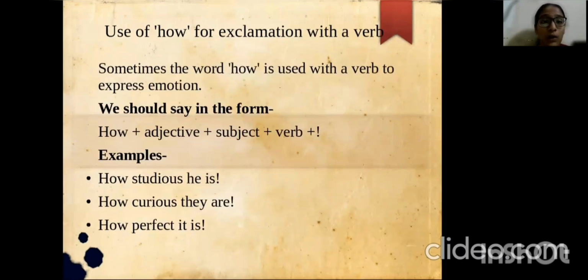Use of the word how for exclamation with a verb. Sometimes the word how is used with a verb to express emotion. We would say it like how plus an adjective plus a subject plus a verb, and of course the exclamation mark. Example: how studious he is, how curious they are, how perfect it is.